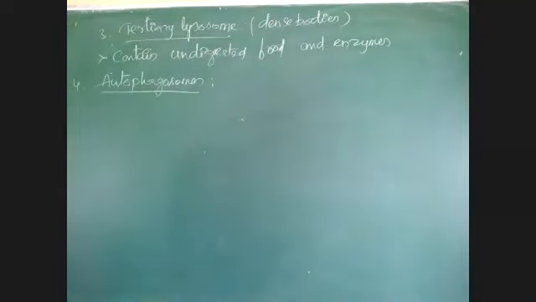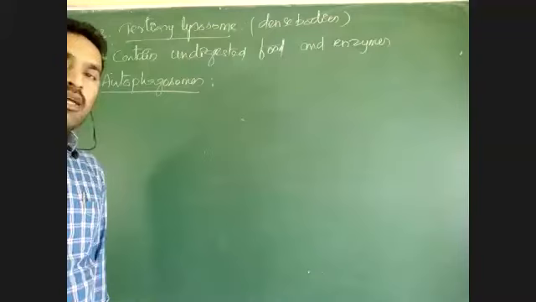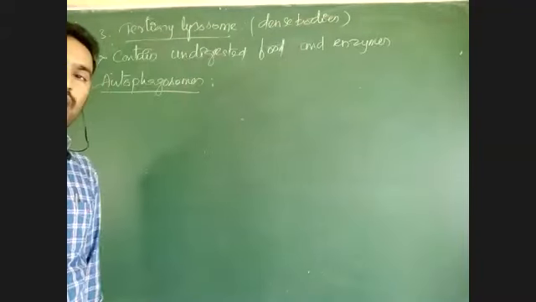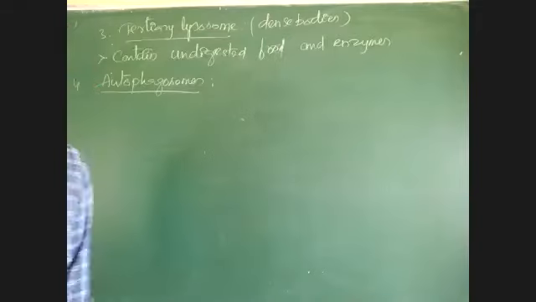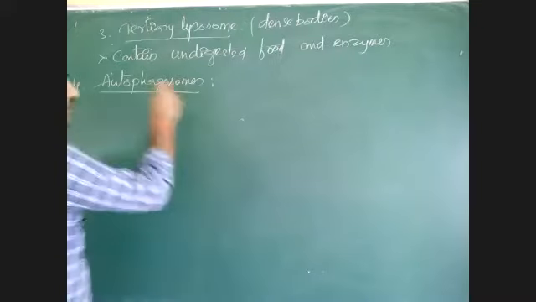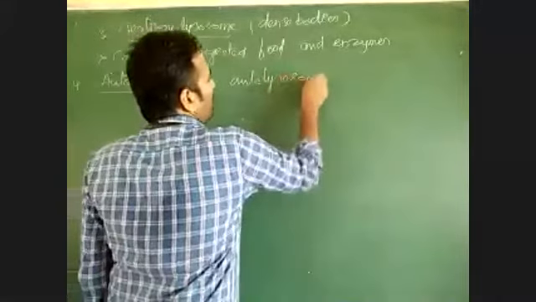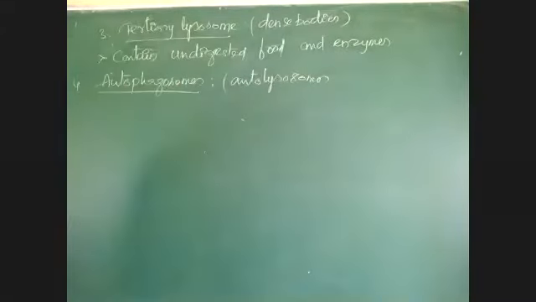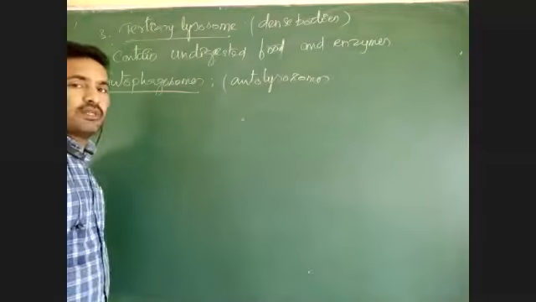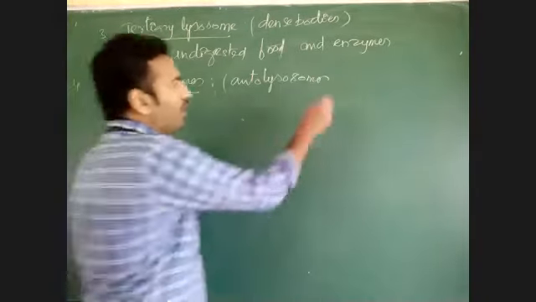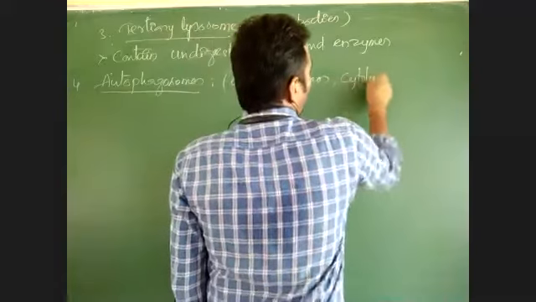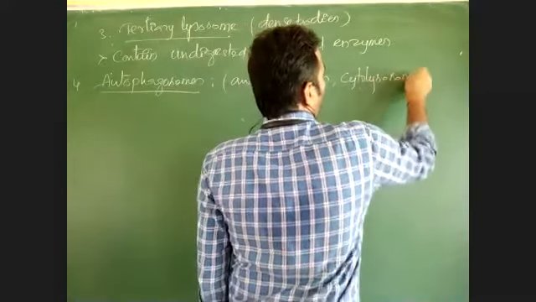So these autophagosomes are responsible for the formation of secondary lysosomes. These are also called autolysosomes, and they are responsible for the breakdown of cytoplasm and organelles, so they are also called cytolysosomes.